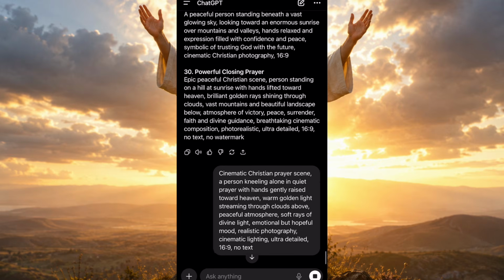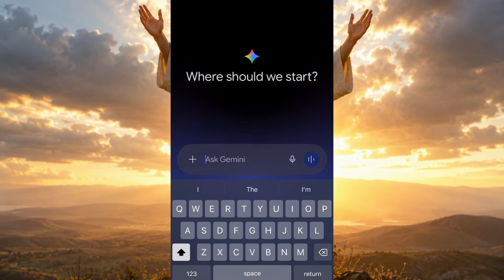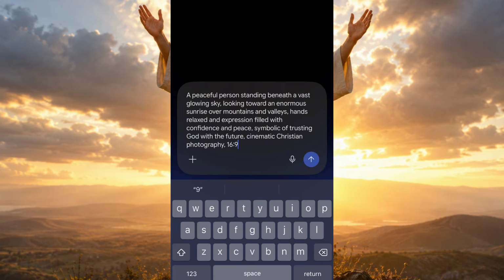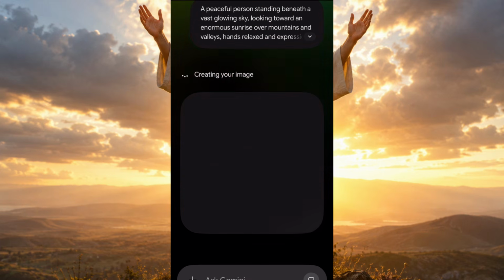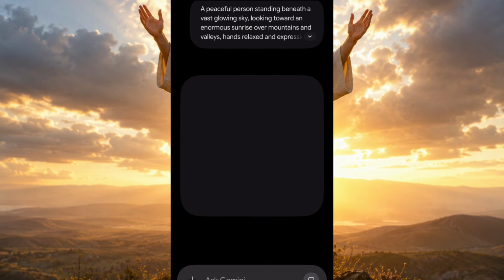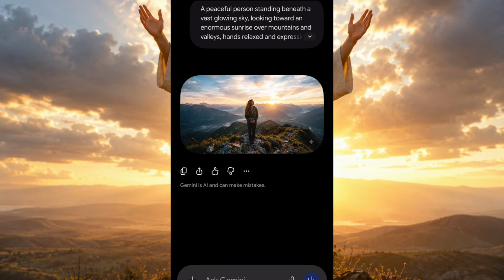We can also use Gemini AI to generate our images. To use Gemini AI, you're just going to go to Gemini AI, paste your prompt, then click on generate, and give it a few seconds, and it's going to generate the image for you. So let's wait for it to generate the image for us. This is it.